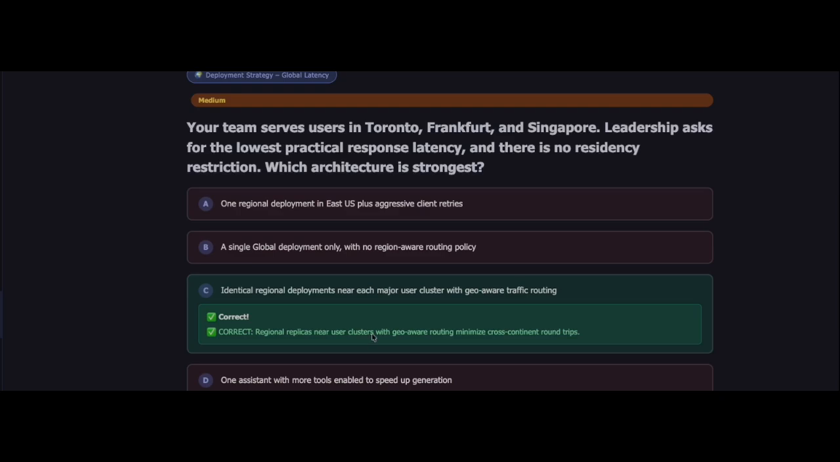Real world example. Think about ordering food. Would you rather order from a restaurant in your neighborhood or a restaurant on another continent? The closer location will almost always be faster. The same principle applies to AI services. Place the AI closer to users. Route users intelligently. Reduce latency.